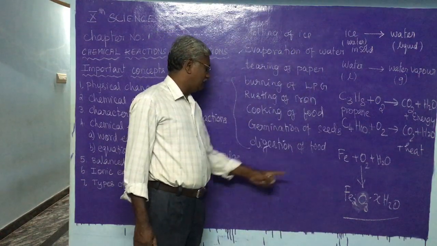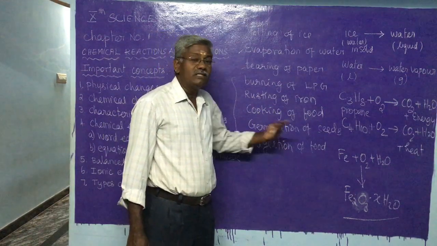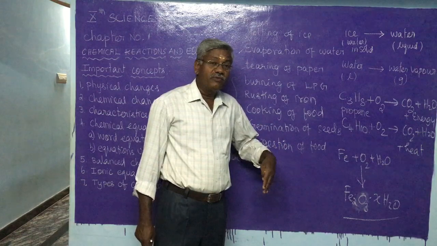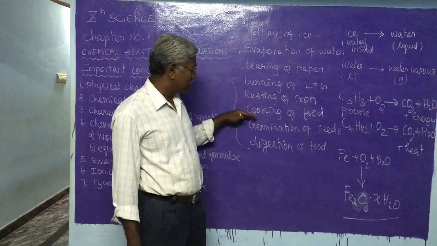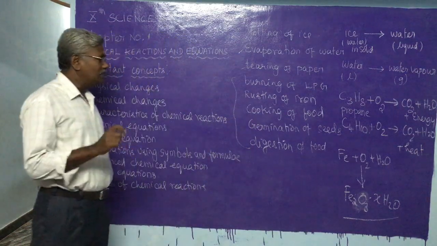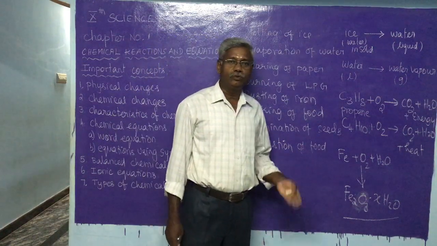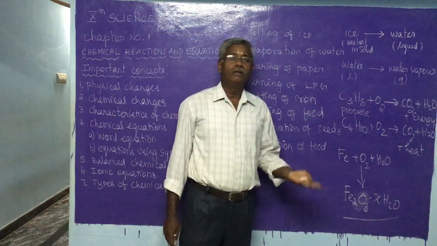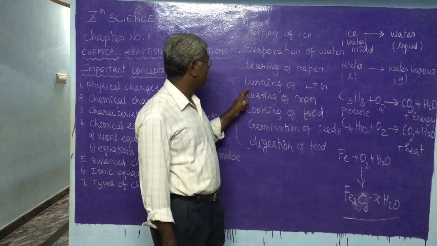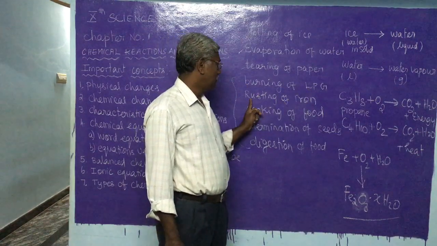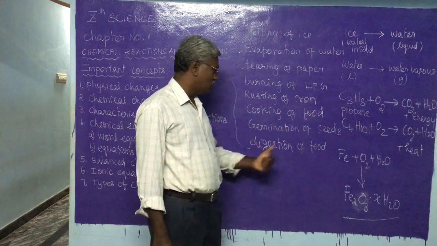In the germination of seed, digestion of food or cooking of food, in all the cases new things with new properties will be produced. Therefore, these changes are called chemical changes. Chemical changes are the changes which take place with the formation of new substances or new materials with new characteristic properties. Examples for chemical changes: burning of LPG, rusting of iron, cooking of food, germination of seed, digestion of food.